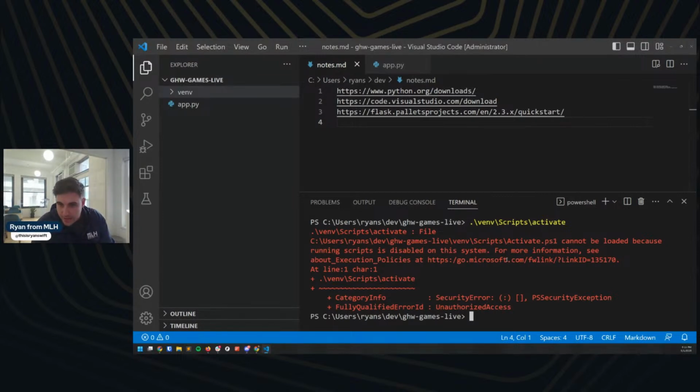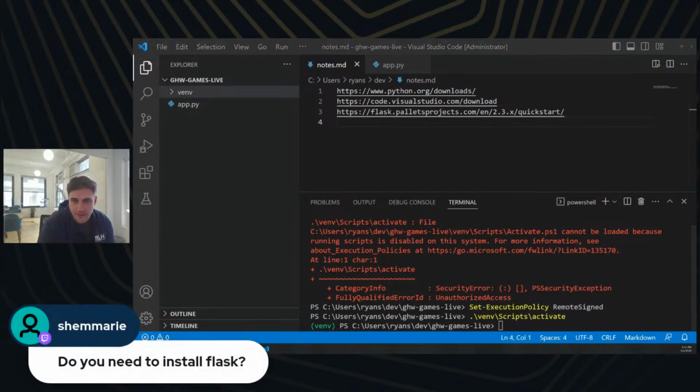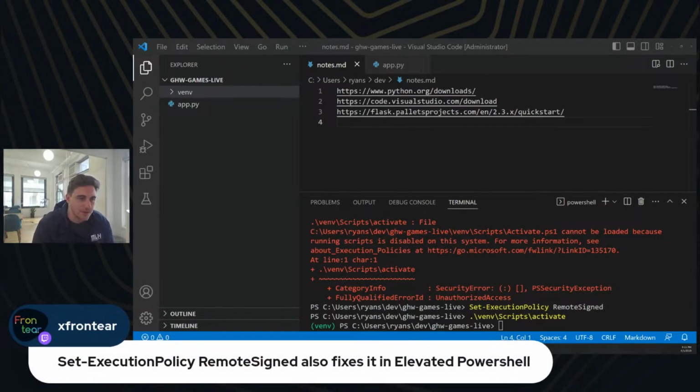And so I have a friendly hacker here who has found the command for me, which I'm sure you can find on one of these links in here. Yeah, but I'm going to give this a shot. So we're going to try Set-ExecutionPolicy RemoteSigned. Let's give that a shot. And then let's try and activate again. And there we go. We do need to install Flask, and I'm actually going to step through that in the next little section here. I wanted to get our virtual environment set up first before we install Flask. And shout out to my friend here for the PowerShell pro tip.